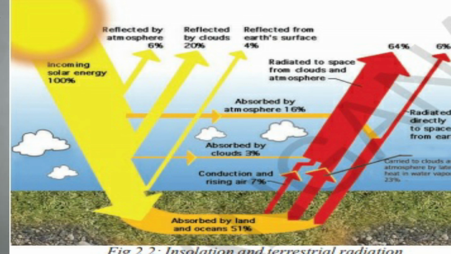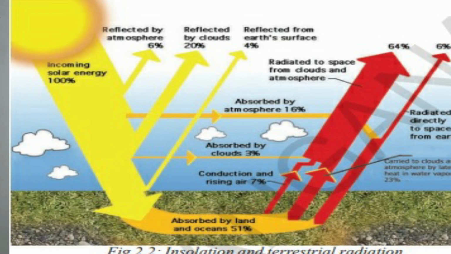Okay, so 100% of the solar radiation is coming from the sun, but the earth is not receiving 100%. How much is it receiving? It is receiving only 51% of the solar radiation, which is absorbed by the land and the oceans, and 3% is absorbed by the clouds, 16% is absorbed by the atmosphere.